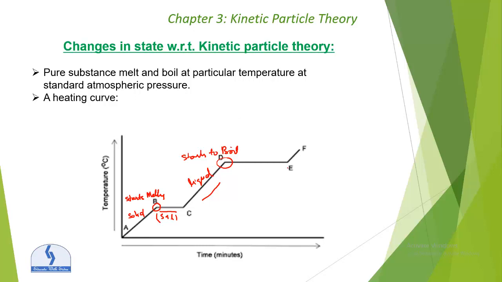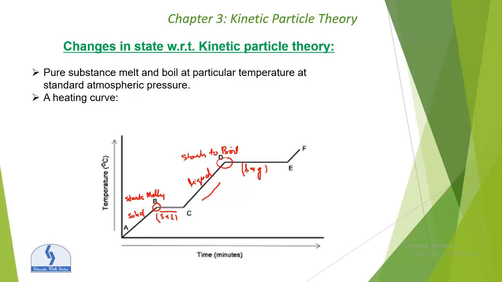From point D to E, it is a mixture of liquid and gas. Temperature does not rise. As we know, the heat energy is needed to overcome the forces of attraction between the particles. So we say boiling is an endothermic process.